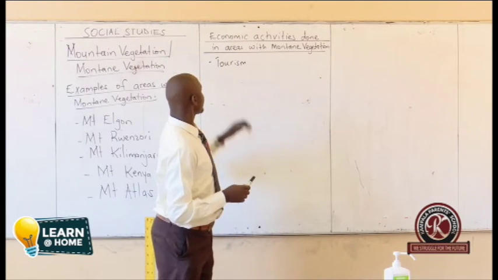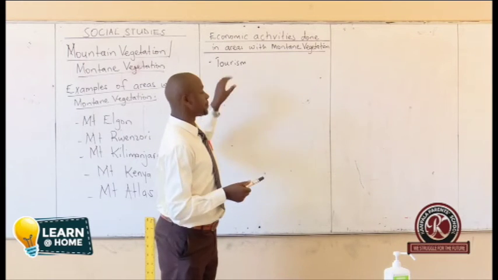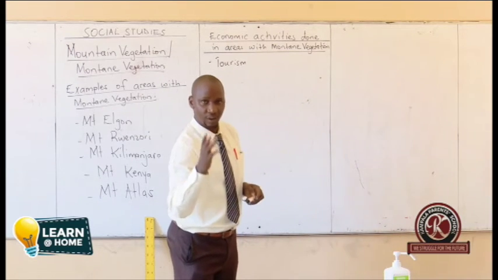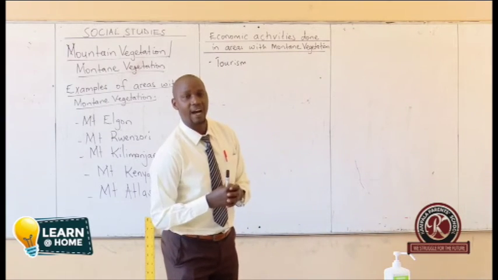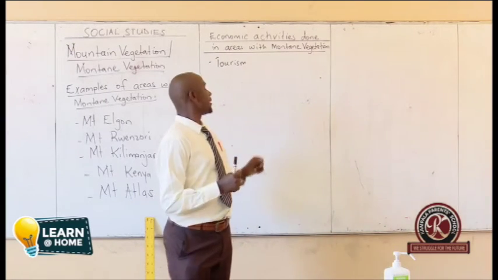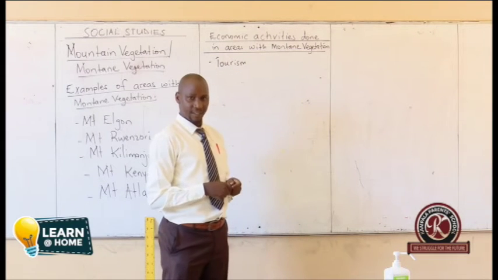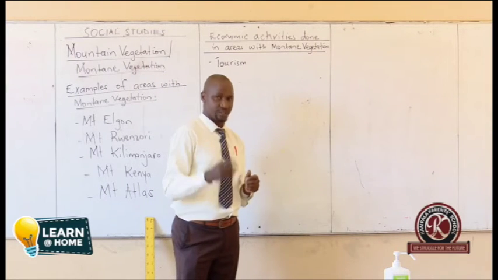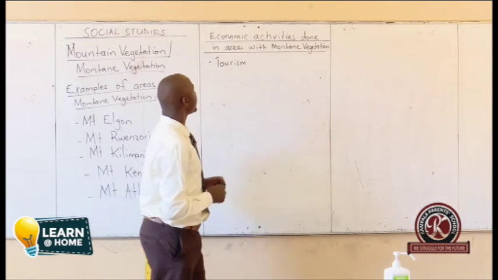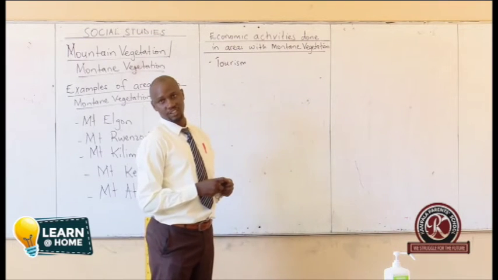That's why tourism is called an industry, simply because it's a source of income and a source of jobs to the people. Then tourism can also be called an invisible trade. Why? Income is earned, but there is no exchange of goods. So I've talked about tourism as one of the economic activities done in mountain vegetation.